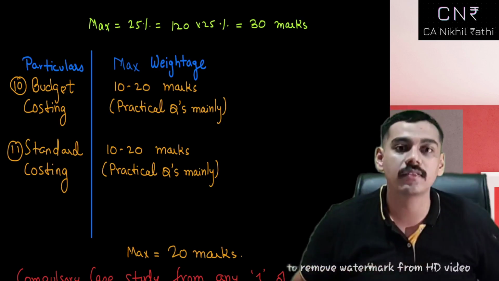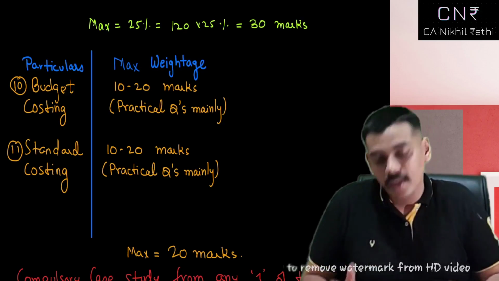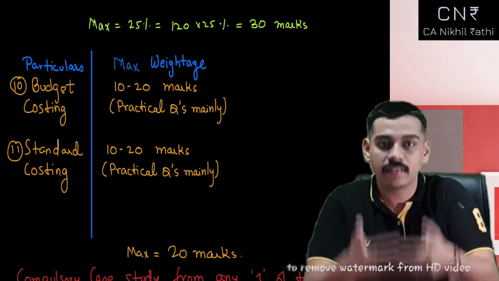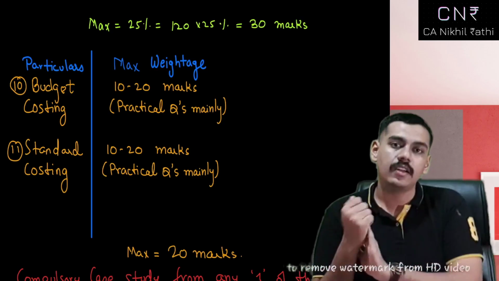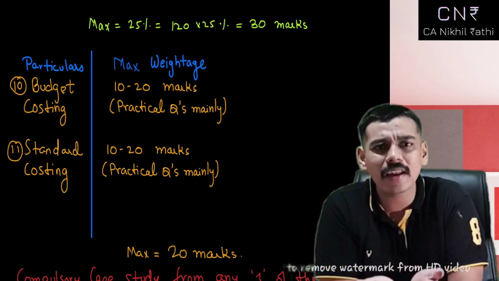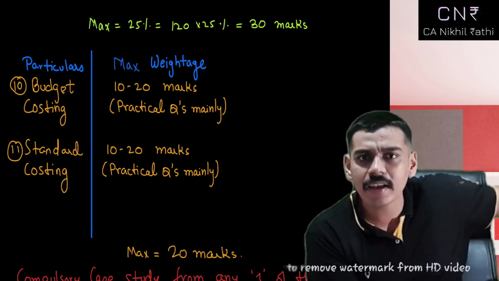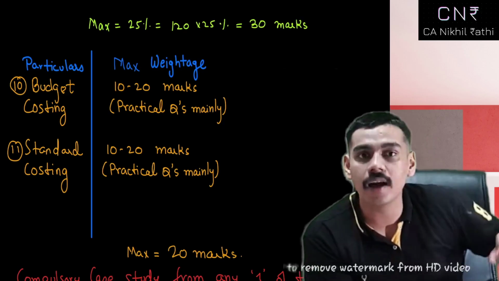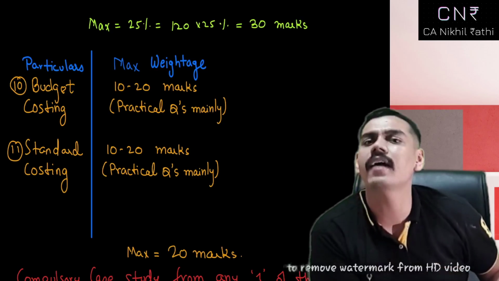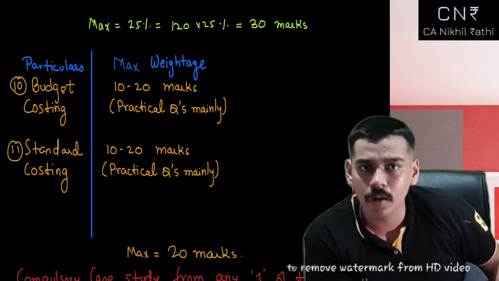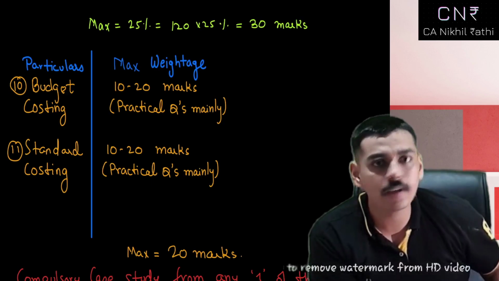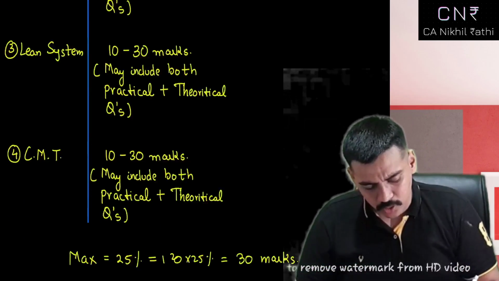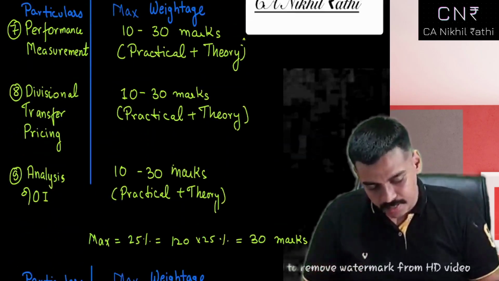There is no ABC analysis that ICAI has prescribed. Any ABC analysis stating would be obvious facts. Let me tell you, if I say in FR, don't leave financial instruments, that chapter would come. That is not an ABC analysis. That is something that we all know. We haven't left material costing in Inter, did we? No, we haven't, sir. We haven't left partnership accounts in Inter, have we? No, we haven't, sir. We don't leave the director chapter in law, do we? No, sir, we don't. Why? Because those are obvious facts. Similarly, in this, you cannot leave these 4 chapters under any circumstances. These 4 and this 7, 8, 9.